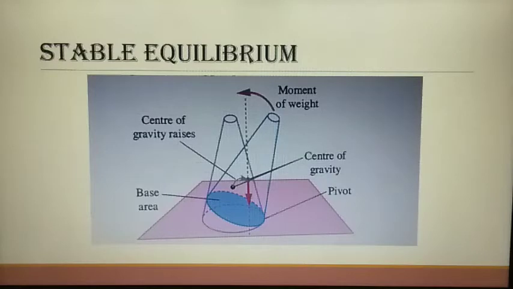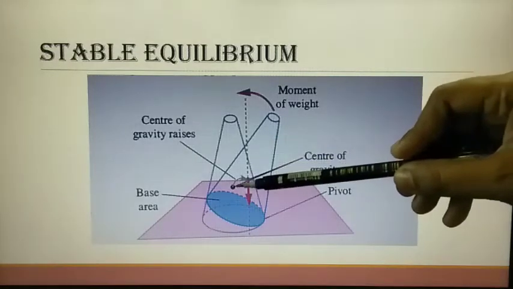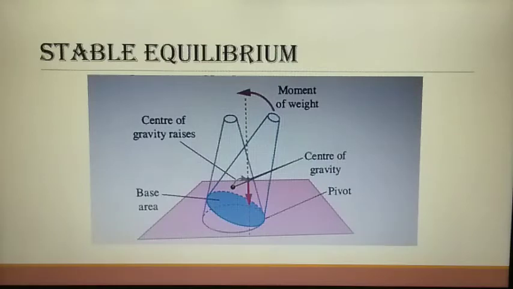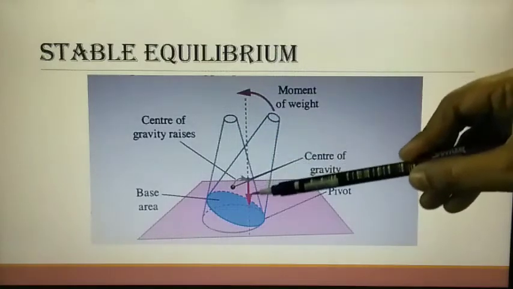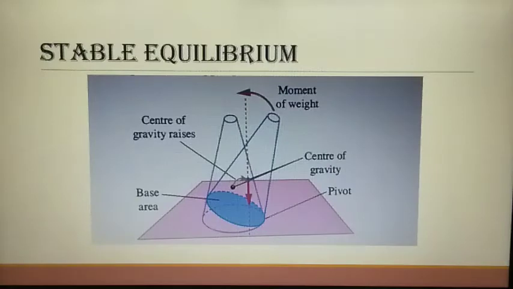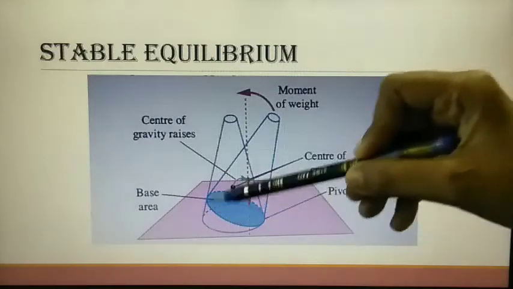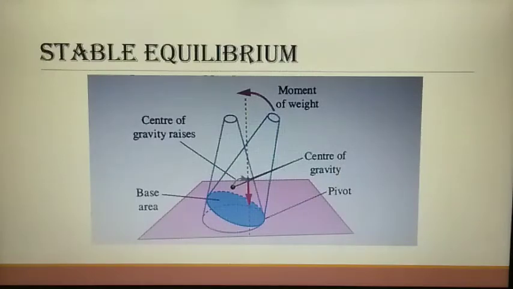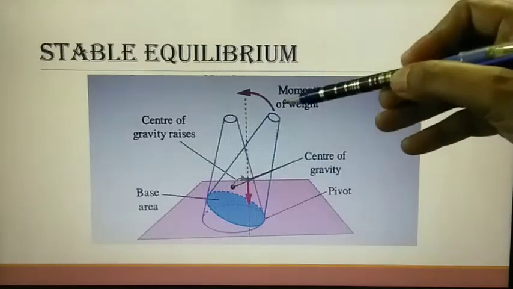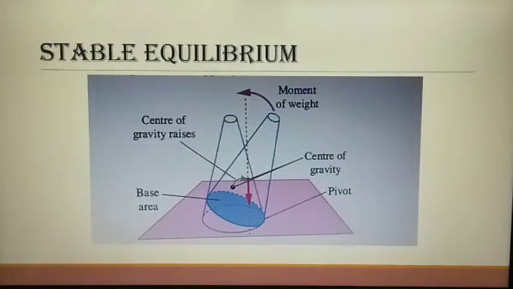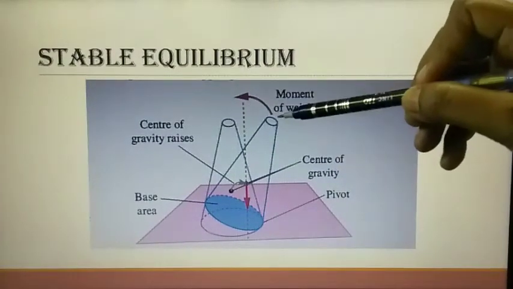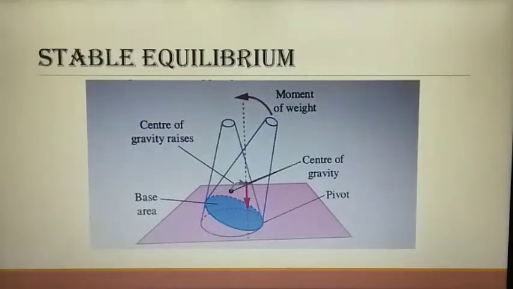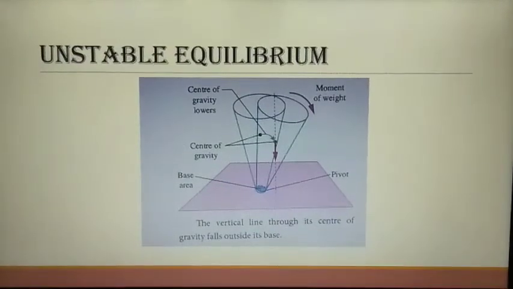So, in the case of stable equilibrium, this center of gravity point will be raised when it is displaced. And this will be the vertical line. This vertical line through its center of gravity still falls within its base only. The vertical line will fall within its base area only for a stable equilibrium. So, it can return to its original position. When the cone is displaced, this cone or frustum can come back to its original position in the case of stable equilibrium.